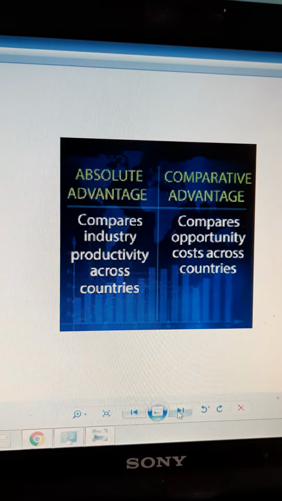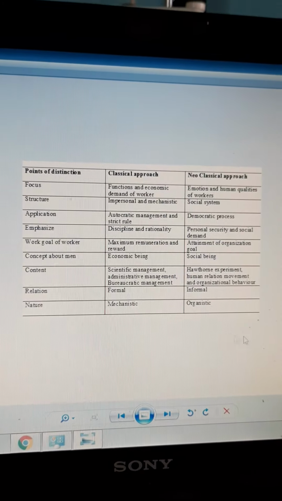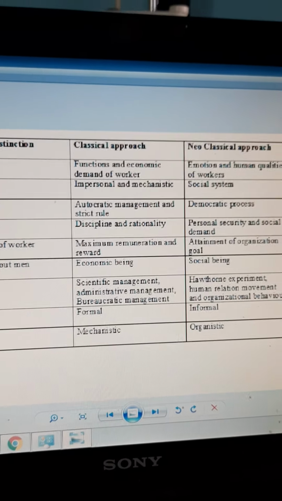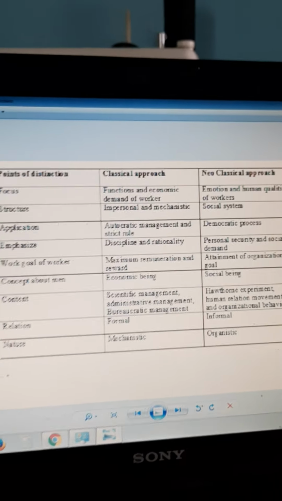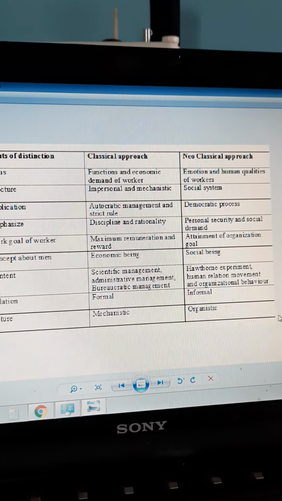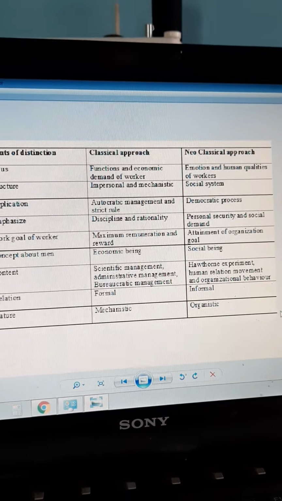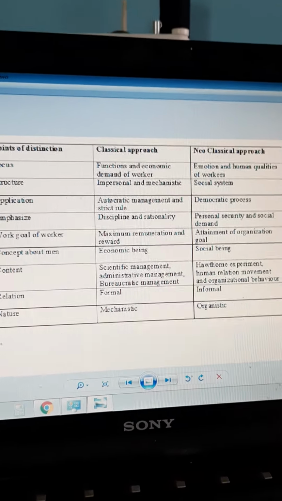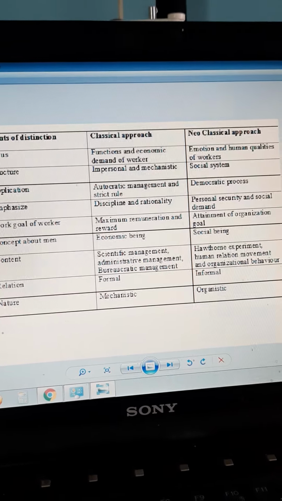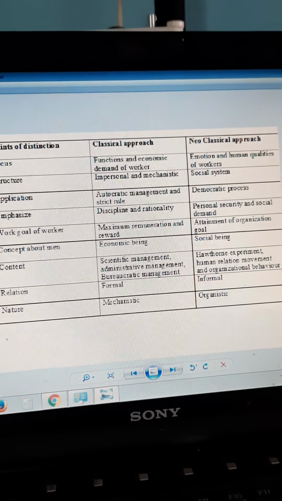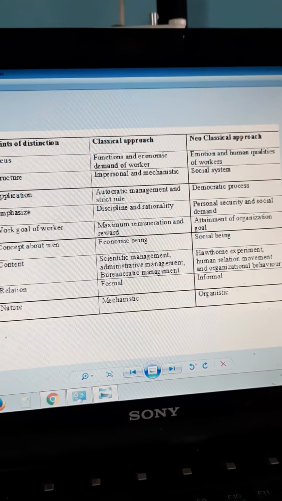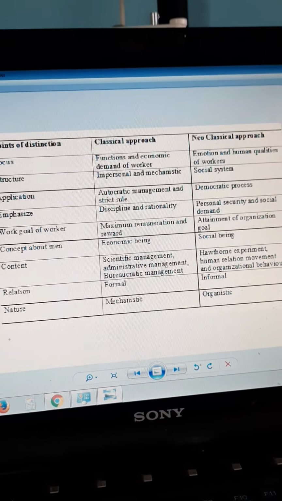The next aspect we will look at is, we have finished classical theory, the classical approach to trade. Now today we will be looking at neoclassical approach or modern theory. There are two names to it: classical approach or neoclassical approach or modern. So we will first see the difference between these two before going into neoclassical approach.